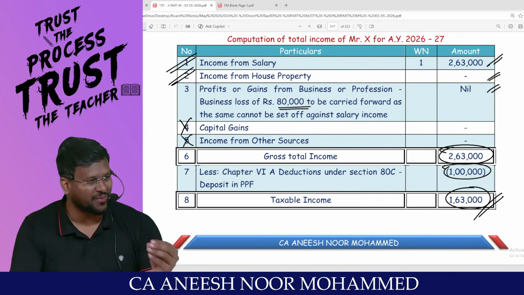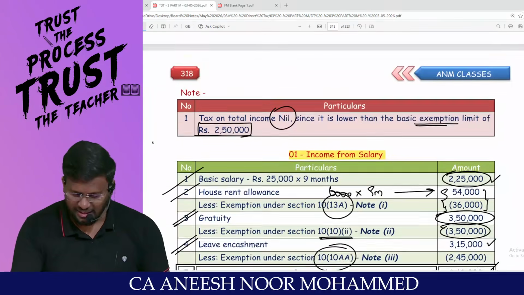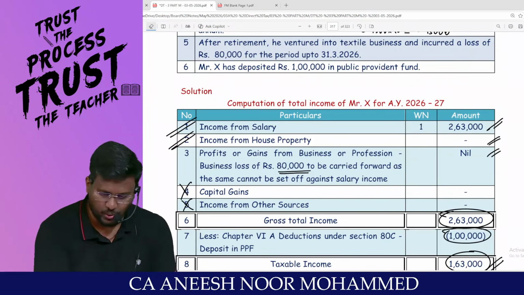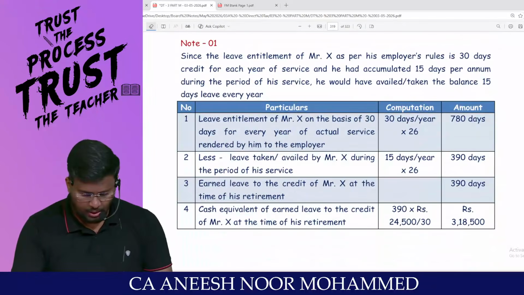There is no question of 87A. There is no question of health and education cess at the rate of 4%. Nothing is there, my dear lovable students. With that, question number 12 also comes to an end.